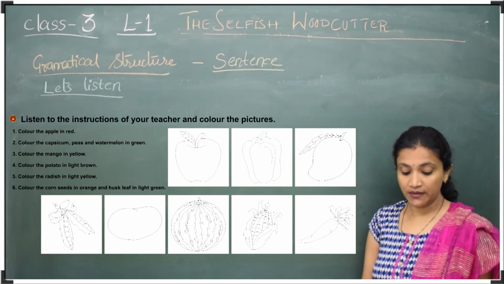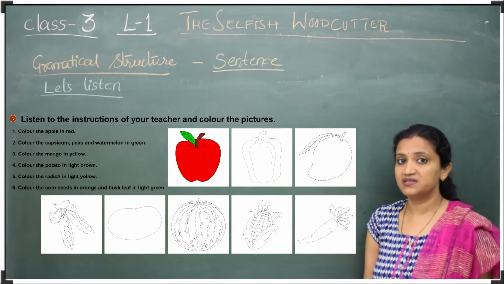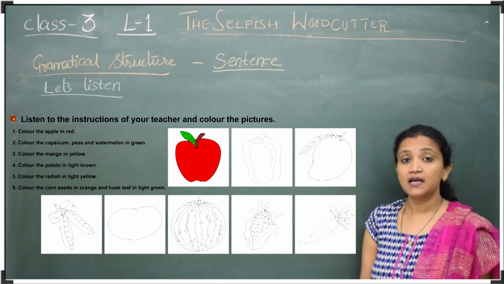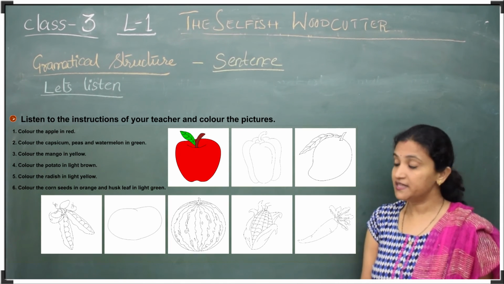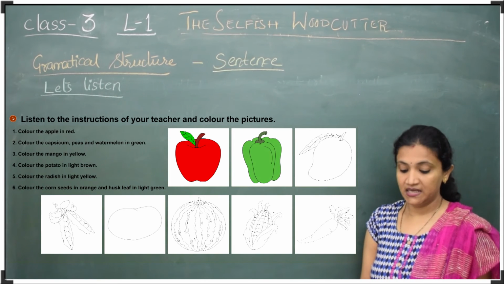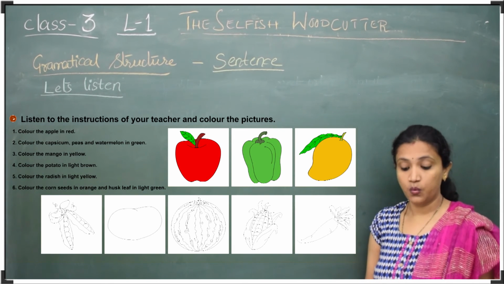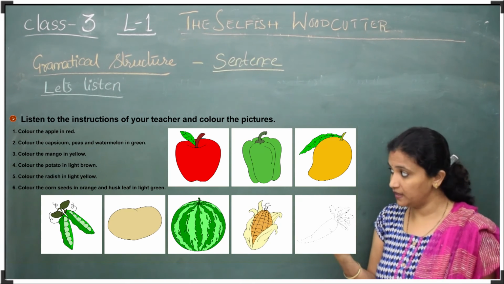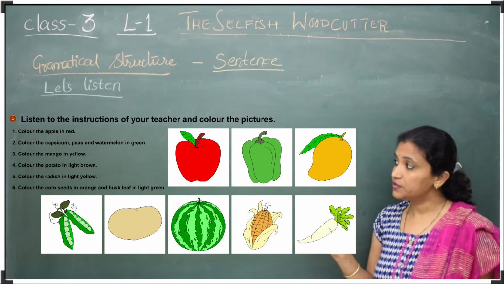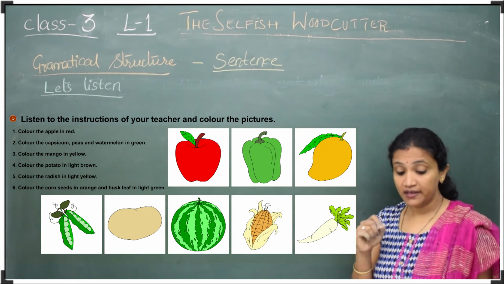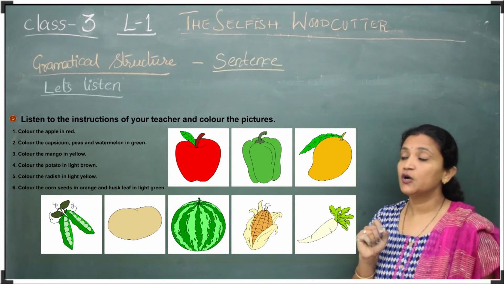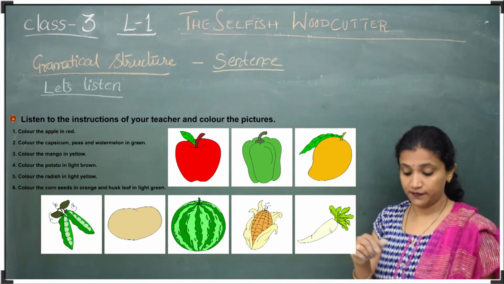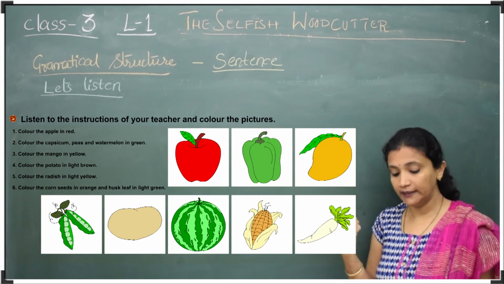So you have to color the apple in red, because apple is red in color. First task is: color the apple in red. Now the second task is: color the capsicum, peas and watermelon in green color. You have to find where the capsicum, peas and watermelon are, and color those things in green. Now the next task is: color the mango in yellow. Mango is always yellow, so find out where the mango is and color it in yellow.